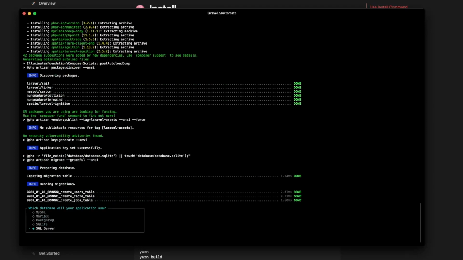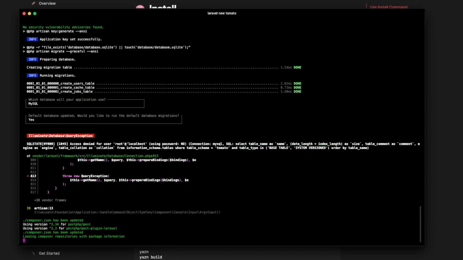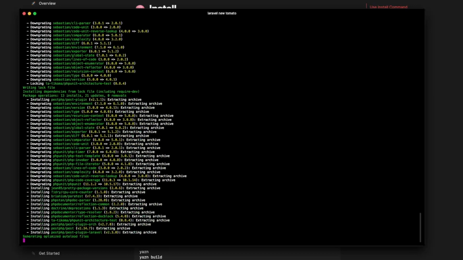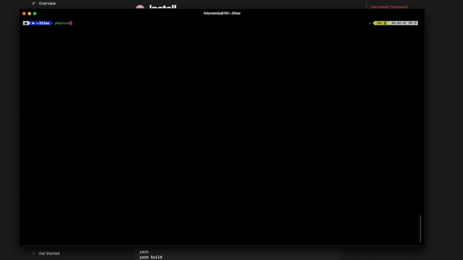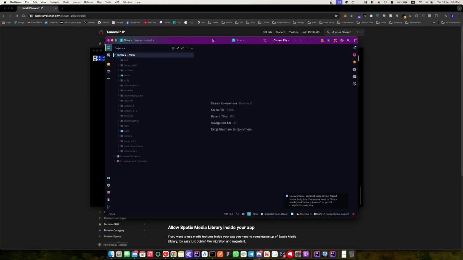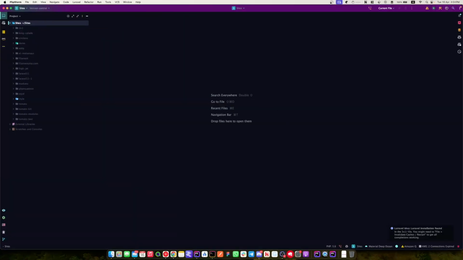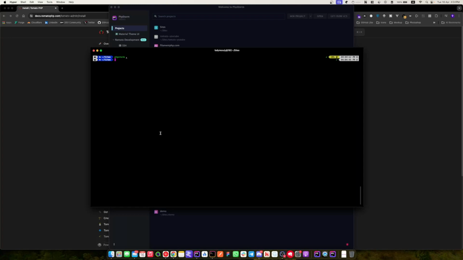Okay, we will be using MySQL. Yes. Okay, let's open it in the editor. I highly recommend PhpStorm for editing. It's perfect for PHP projects.